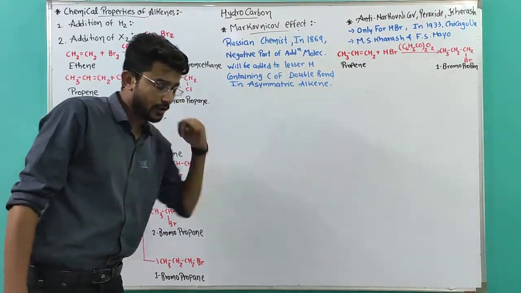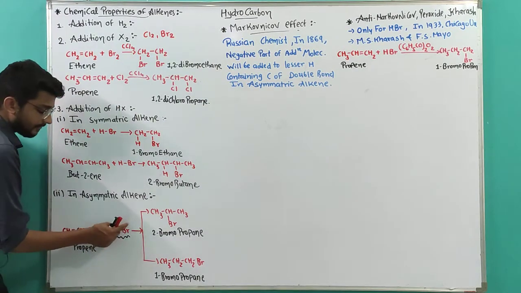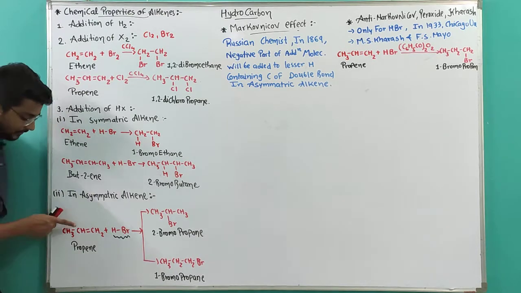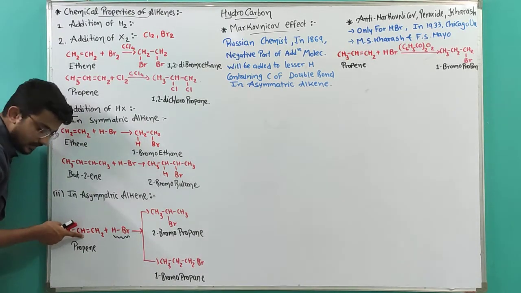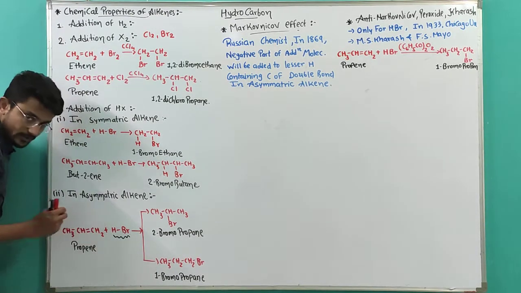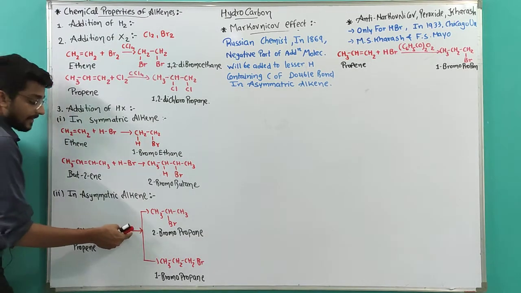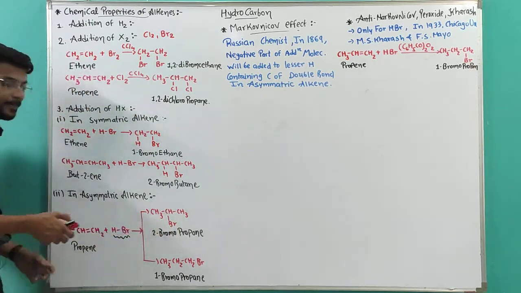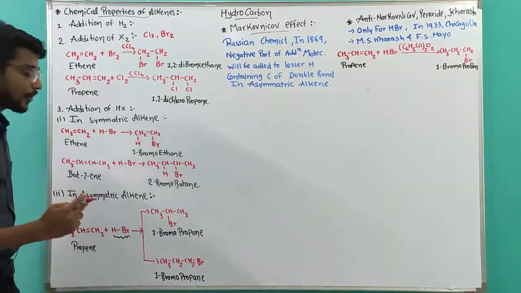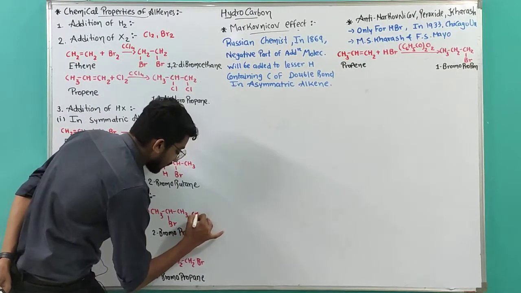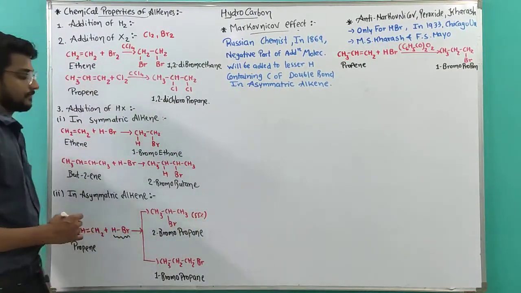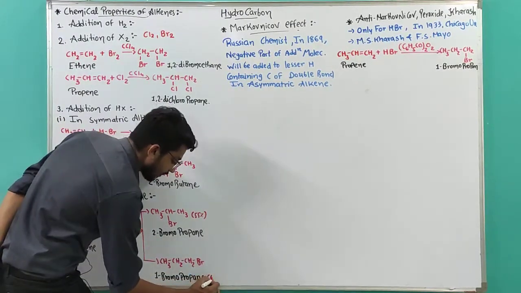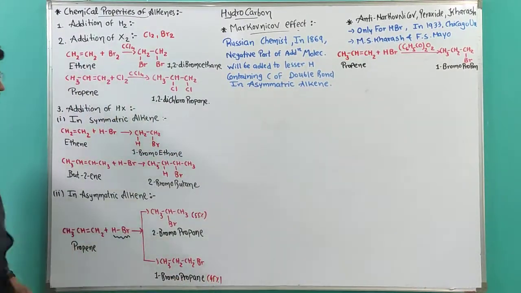So according to the rule, the negative part will go towards the carbon containing fewer hydrogens. Now the middle carbon has only 1 hydrogen and the first carbon has 2 hydrogens. That's why Br will be added to the carbon with fewer hydrogens. So 2-bromopropane will be our main product, meaning it occurs 55%, whereas 1-bromopropane will only occur 45%.